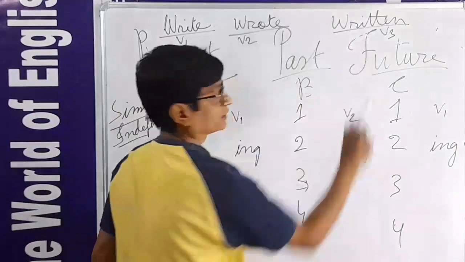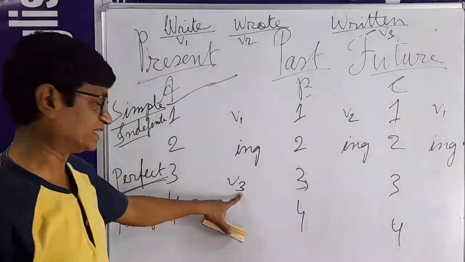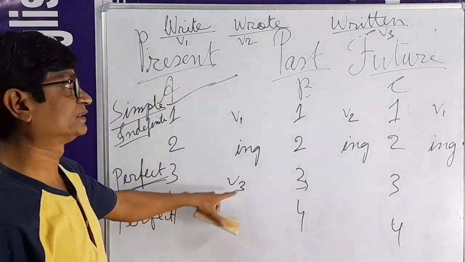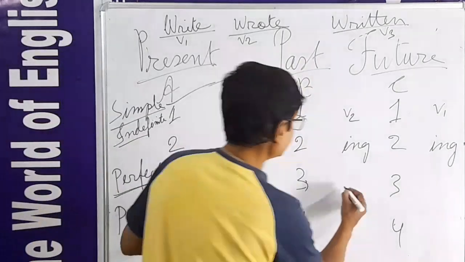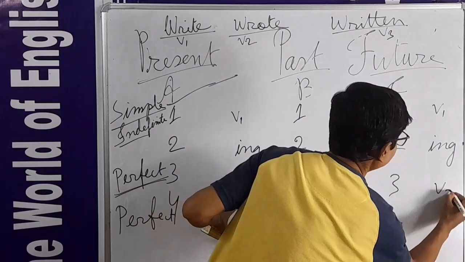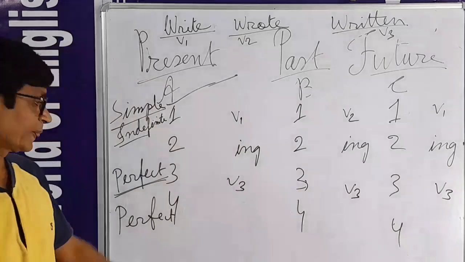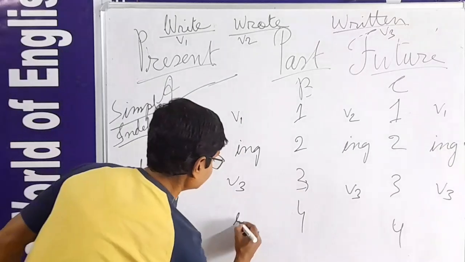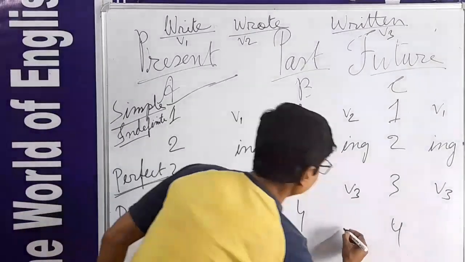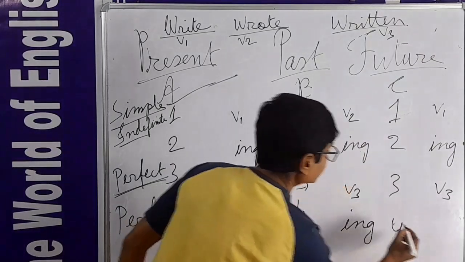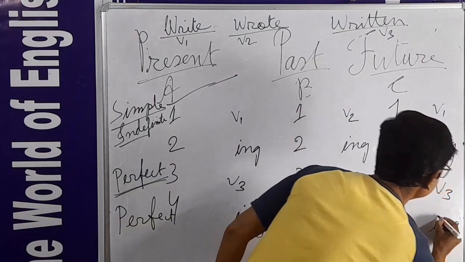This form, written, is always V3. Perfect tense always takes V3. V3. And number 4, ing.